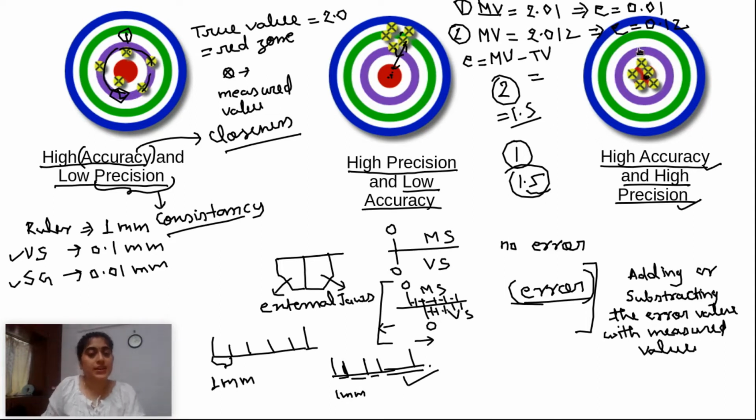So error is the difference between the true value and the measured value, and accuracy is how close your measured value is to the true value, and precision says how much consistency you have, always getting the same value if you are measuring a number of times. So now I think you will get the correct picture in your mind of what accuracy is, what precision is, and how we can correct the accuracy. But if precision is wrong, we cannot do anything. So like that we can see. Okay, thank you.